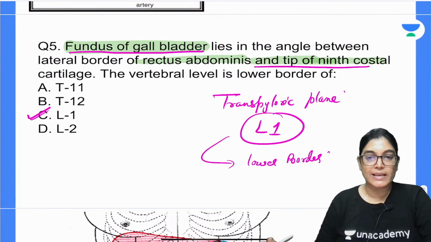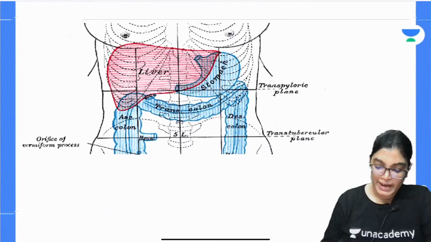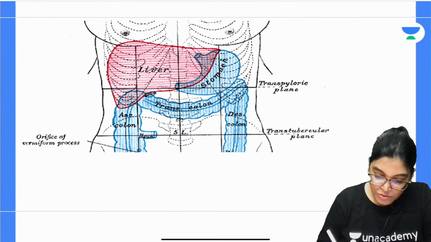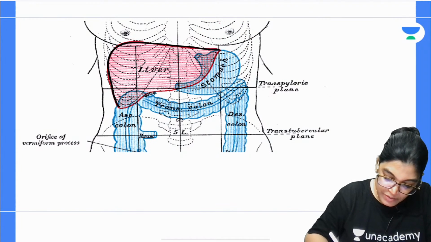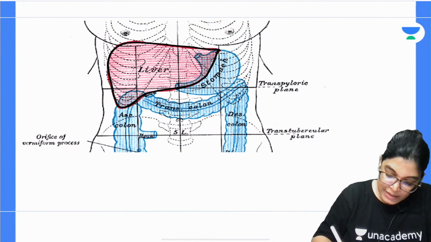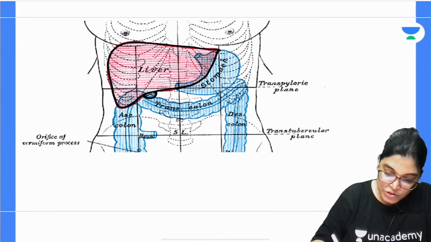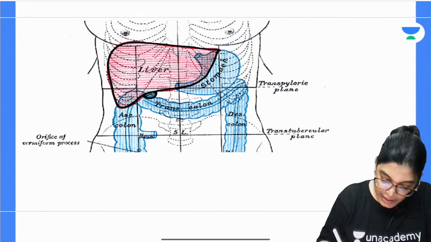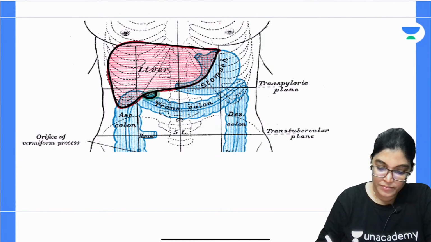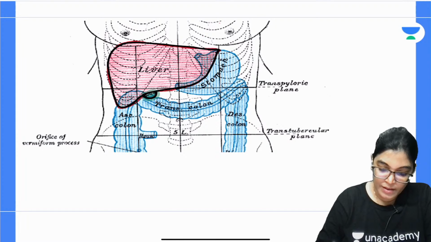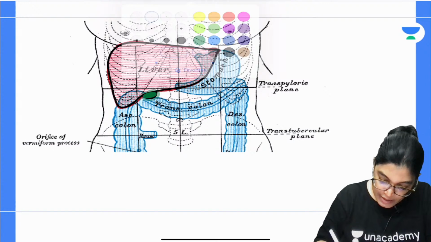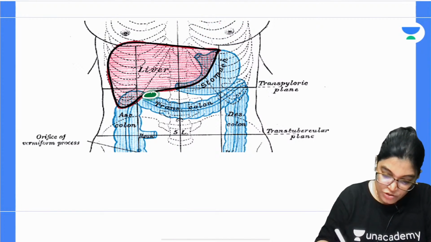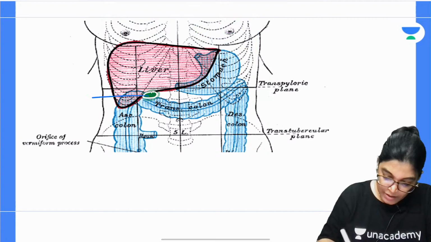So, we have got C as the correct answer. Let me show you a diagram for it. Can you see the outline here? This is the outline of the liver, and you can clearly see on the inferior aspect this structure, which I will highlight with a green color. This structure I am talking about is the gallbladder.